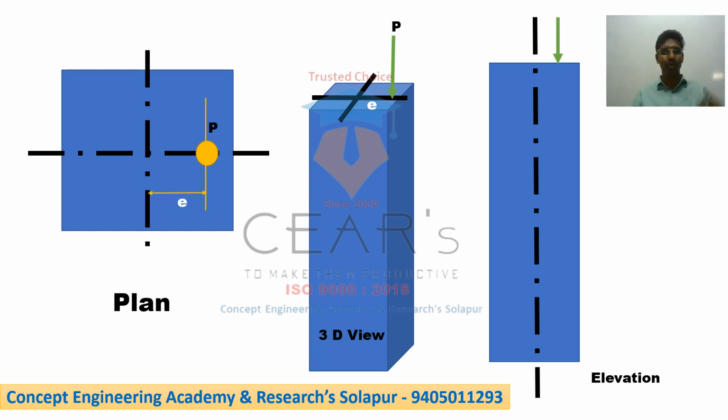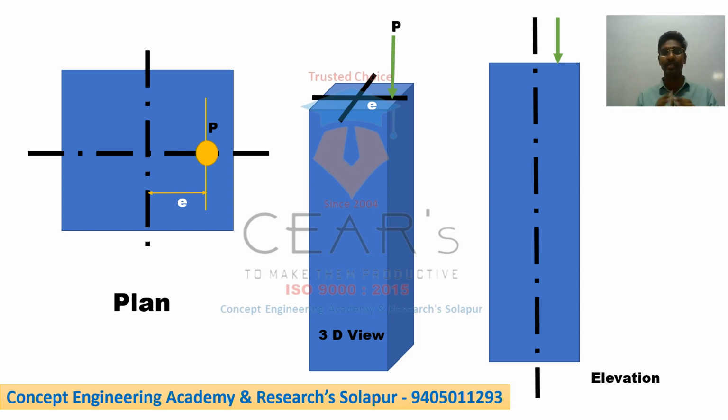So my dear students, please grasp the two terminologies here. The first one is the direct load, which acts at the CG, and the second one is the eccentric load. The eccentric load is nothing but a load that acts away from the axis. This is called eccentric loading.